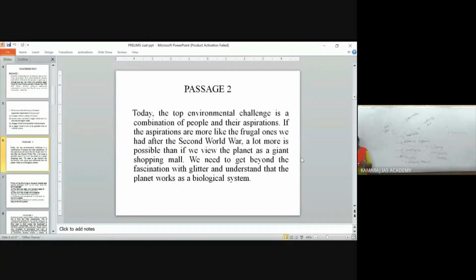A simple life. If it is a simple life, a lot more is possible. Instead of thinking the planet is a giant shopping mall with more and more aspirations, this biological planet will get destroyed. When aspirations are simple and we follow a simple livelihood, our biological planet will be protected.